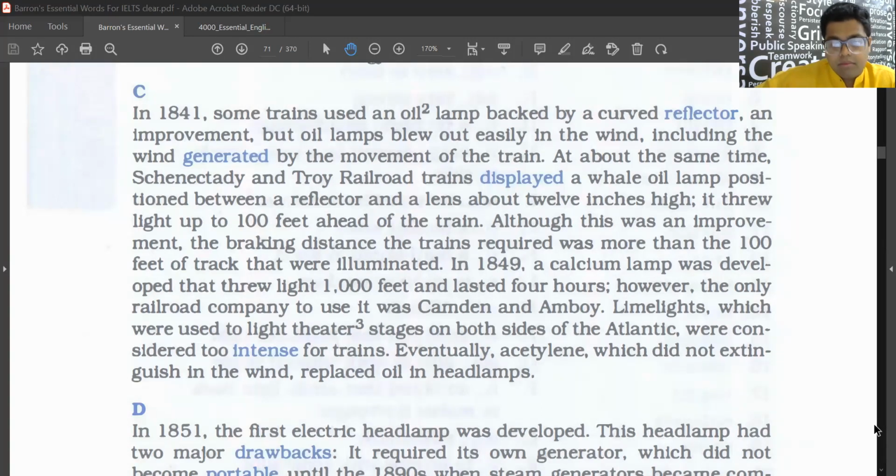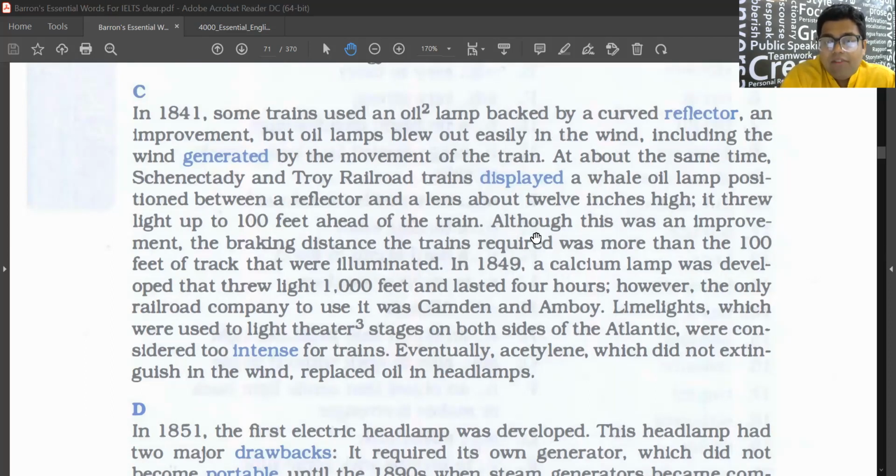However, the only railroad company to use it was Camden and Amboy. Limelights, which were used to light theater stages on both sides of the Atlantic, were considered too intense for trains. Eventually, acetylene, which did not extinguish in the wind, replaced oil in headlamps.